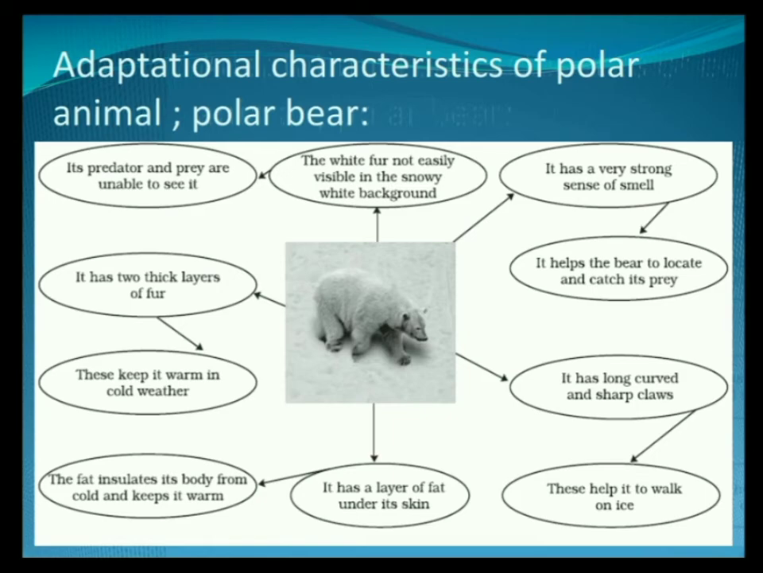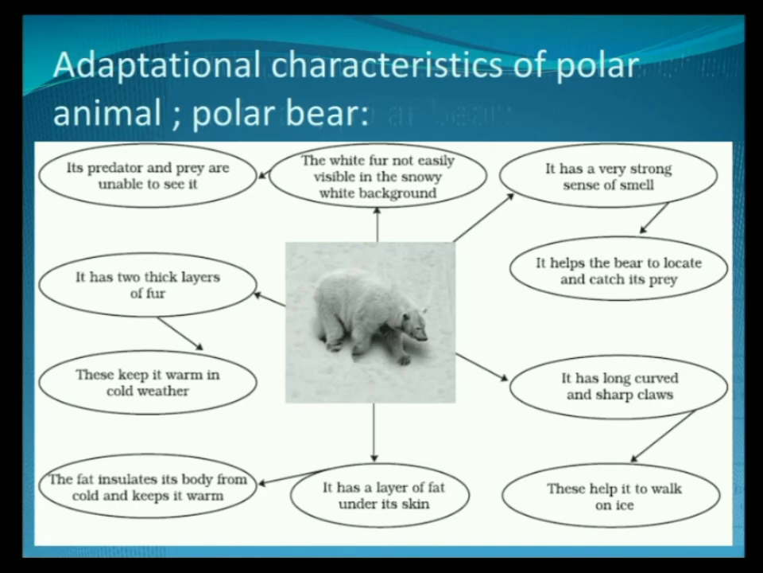Its predator and prey are unable to see it because of its fur, because of its body covering that combines with the snow out there. The white fur is not easily visible in the snowy white background. It also has a very strong sense of smell to find its prey, which helps it to locate and catch its prey. It also has long, curved and sharp claws that help it to walk on ice.